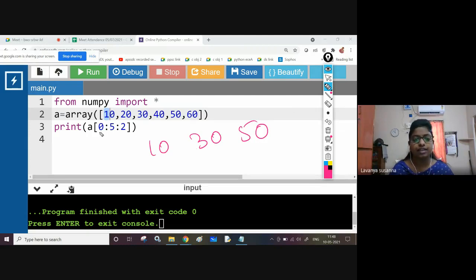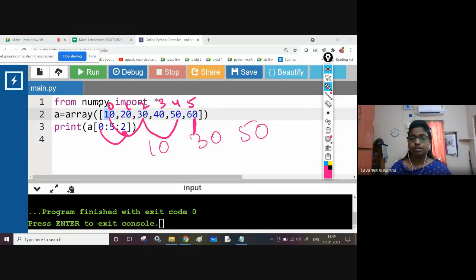Yes, see here how you are getting 0. Step value is 2. 0 plus 2, second index, 0, 1, 2, 3, 4, 5. The second index element will be displayed. Next 2 plus 2, the fourth index element will be displayed. Up to 5 it will display because end is 5, right? What is the end index? 5. So 5 minus 1, up to 4 only it will display.